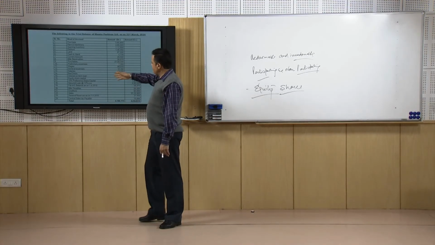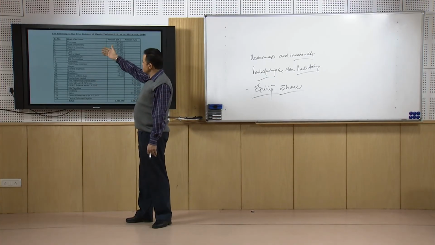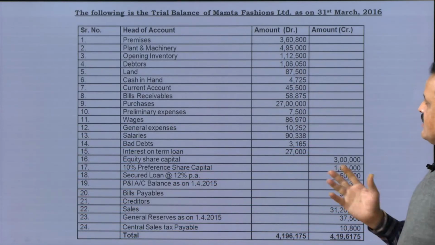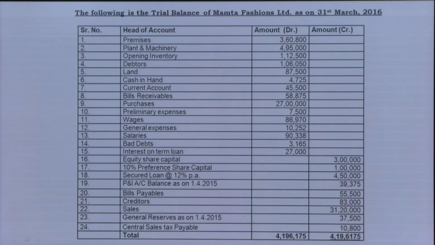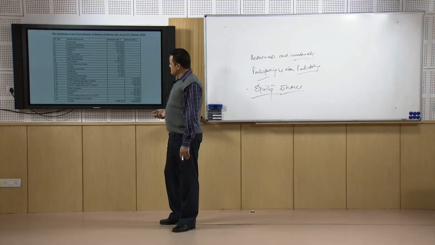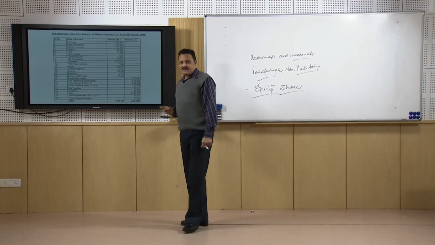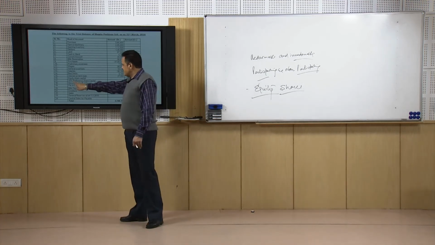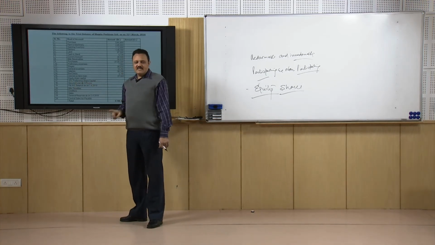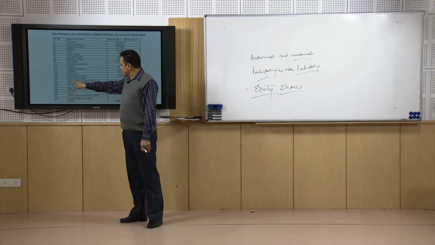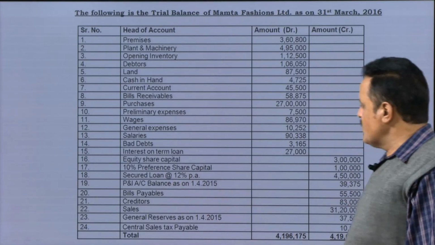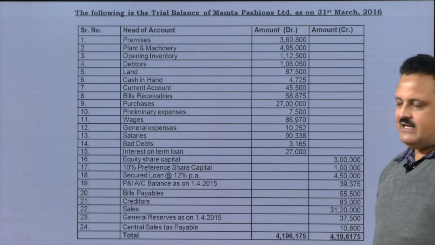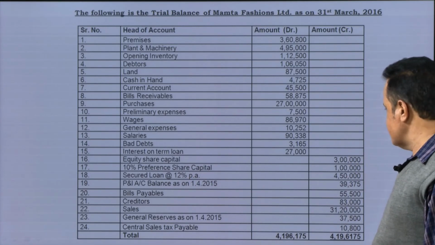You see that we have again the same heads of accounts like premises, meaning the buildings, plant and machinery, opening inventory, debtors, land, cash in hand, cash at bank, bills receivable, purchases, preliminary expenses, wages, general expenses, salaries, bad debts, interest on term loans, then equity share capital, which was not there earlier. Then there is the preference share capital at 10%. It means that the dividend on these shares will be paid at the rate of 10%. Then there are the secured loans at 12%, that is, interest at the rate of 12% per annum.